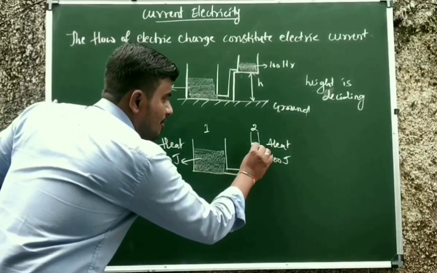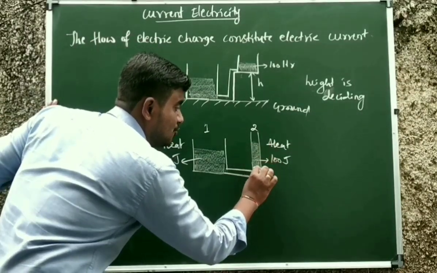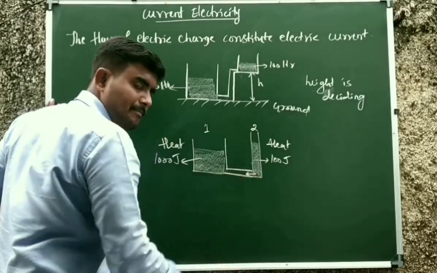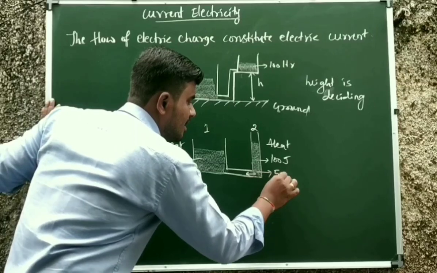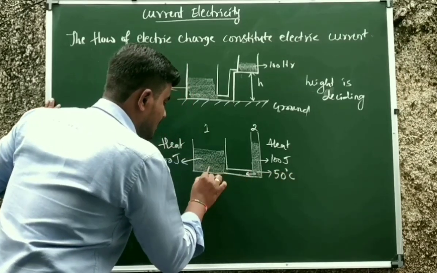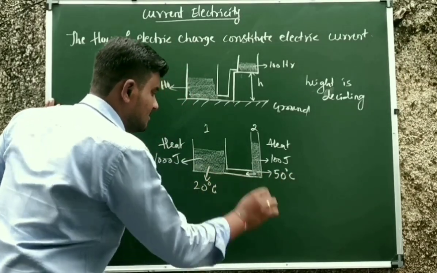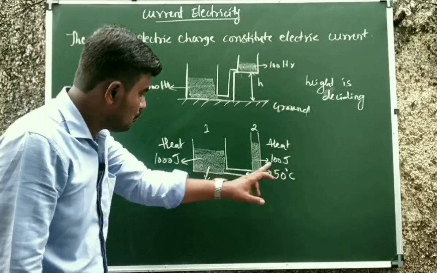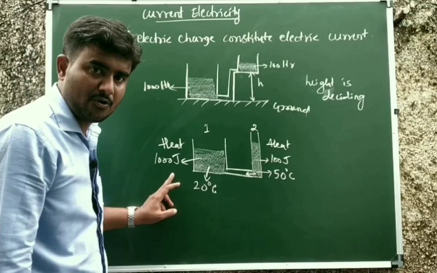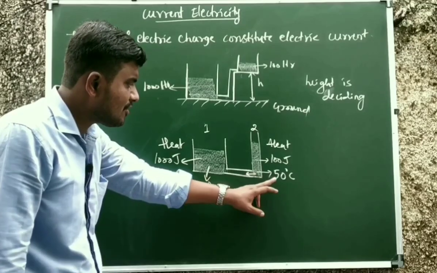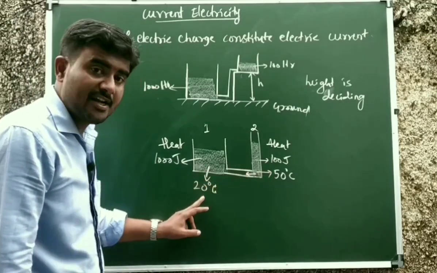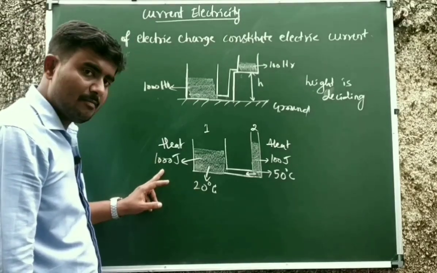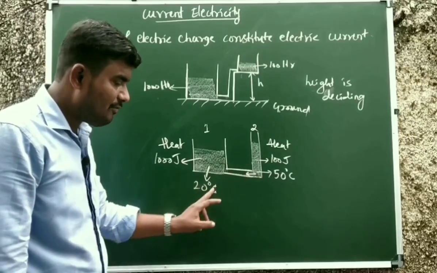If the temperature of this 100 joule container is more than this 1000 joule one, definitely heat will flow this way. Say this is 50 degrees Celsius and this is 20 degrees Celsius. From where to where does heat flow? From the 100 joule to the 1000 joule container, because the temperature here is more and the temperature here is less. Even though the quantity of energy is more here, that doesn't matter for the flow of heat.